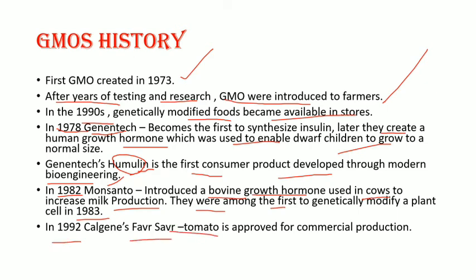In 1992, the gene for flavor sour in the tomato, this is an important point to be noted, and Flavr Savr is approved for commercial production in the tomato.